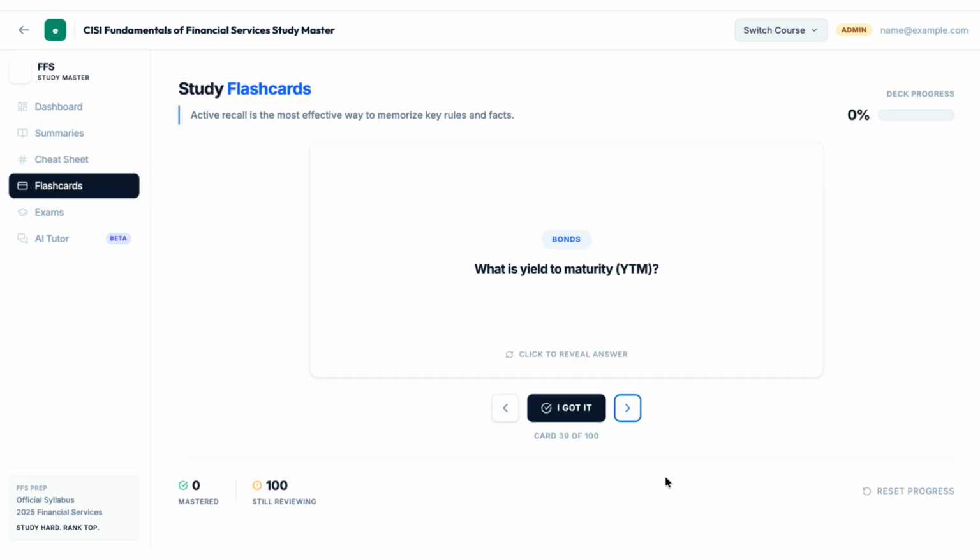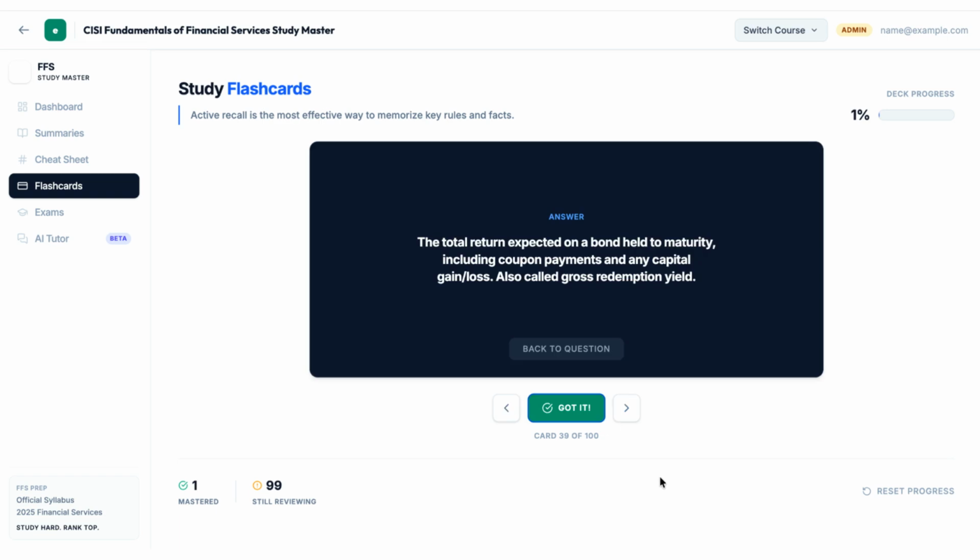Active recall is best practiced with the study flashcards. These cards present a question, like what is yield to maturity, YTM, and you can click to reveal the answer. Once you reveal the answer, you can decide whether you got it or need more review. This helps track your mastery of key facts and rules.